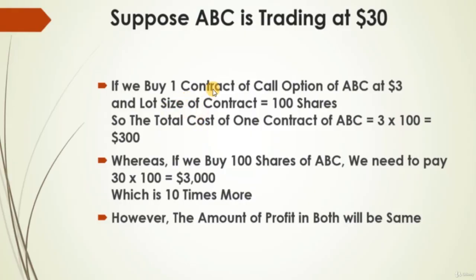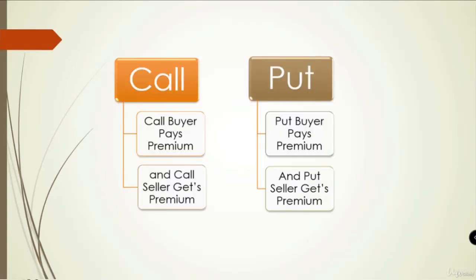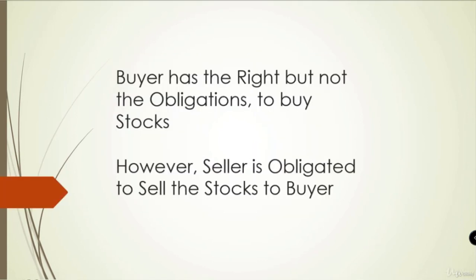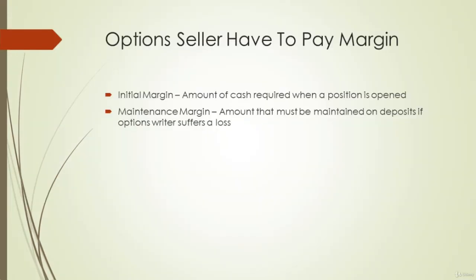Now, when you buy a call option, you are buying the right to buy 100 shares of that stock. But as an option seller, you are paid a premium for granting that right to the buyer. In receiving this premium, you are then obligated to deliver the shares at a strike price if the buyer exercises the option. But an option seller is also required to pay margins.